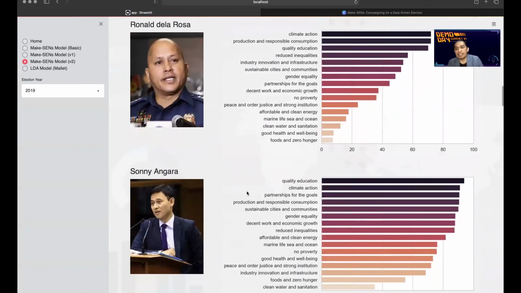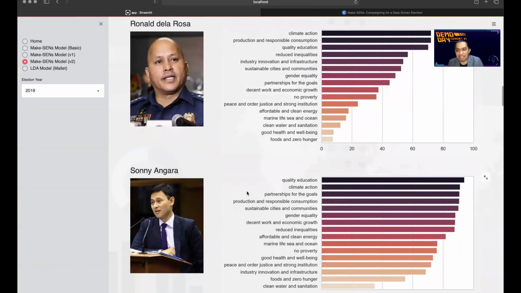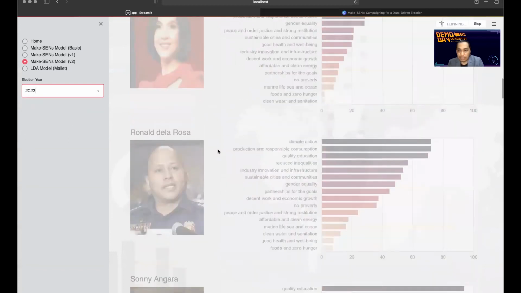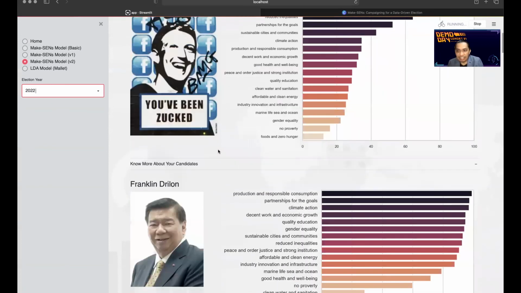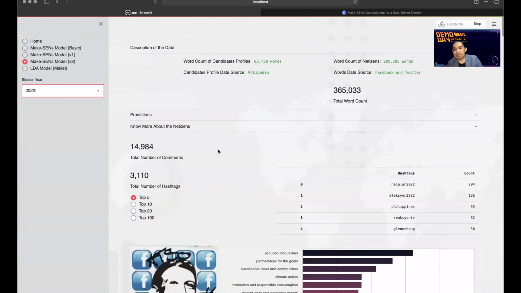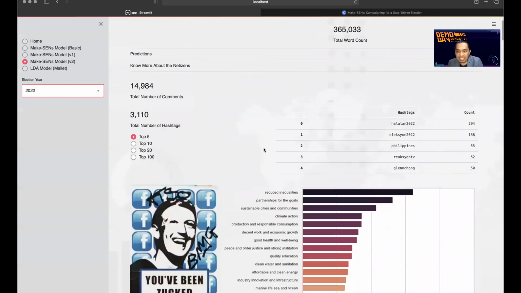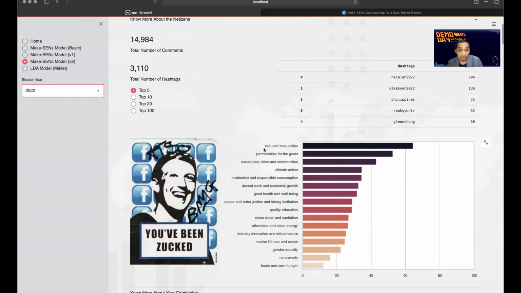Finally, let's have a quick tour and make predictions about the coming 2022 election. For this example, our current data set is about 365,000 words, about 15,000 comments, and about 3,000 hashtags that talk about the coming election. Also, the netizens' current SDG score is shown in the graph. That's all for the demo. Back to you, Razel.